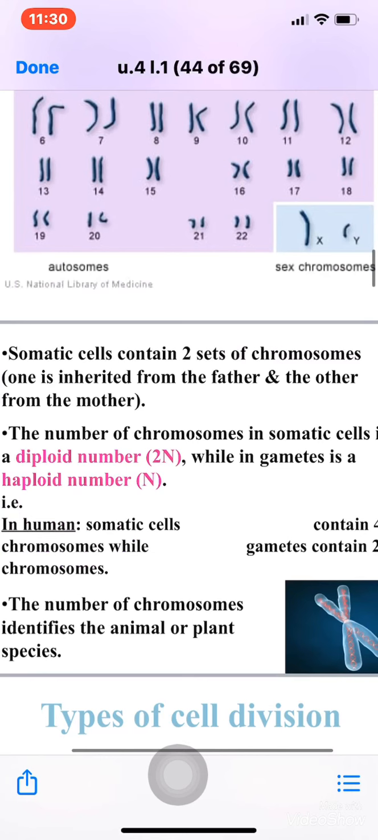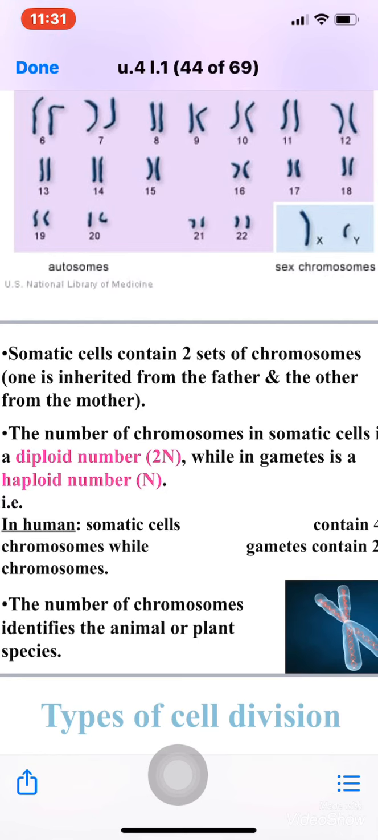Somatic cells contain two sets of chromosomes. One is inherited from the father, the other is inherited from the mother. That means each somatic cell, brain cell, skin cell, liver cell, kidney cell, has two sets of chromosomes, 23 and 23. So it has 46 chromosomes, the somatic cells. We call this the diploid number of chromosomes, which is 2n.